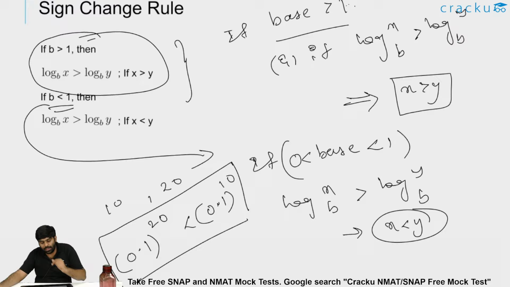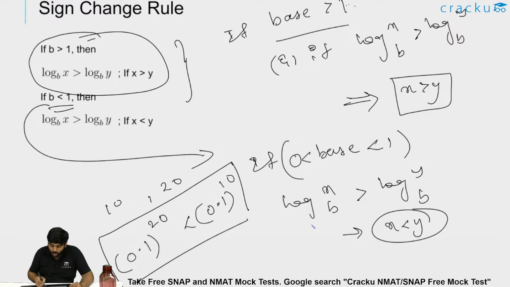Though 20 is greater than 10, when I raise a number between 0 and 1 to a higher power, it keeps tending to 0. As the power increases, the resultant value decreases because the base is between 0 and 1. 0.1 power 1 is 0.1, whereas 0.1 squared is 0.01. So as you increase the power, the value decreases.